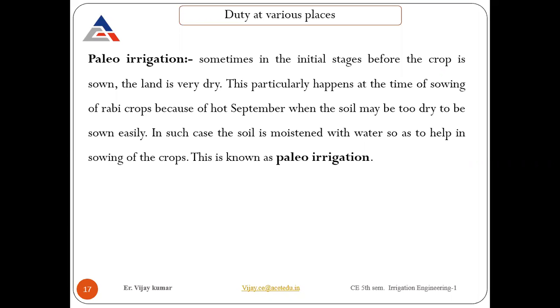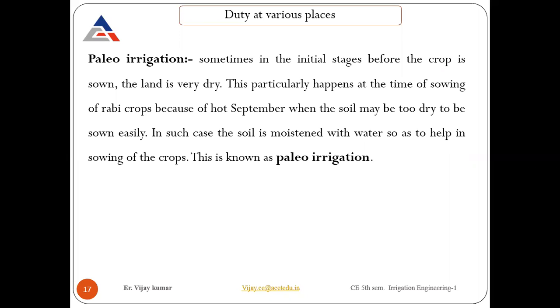In that case, the land is very dry. So when the soil may be too dry to be sown easily, we need to apply some water to it initially before cultivating the land. So to moisten or just wet the surface, that is known as flow irrigation.